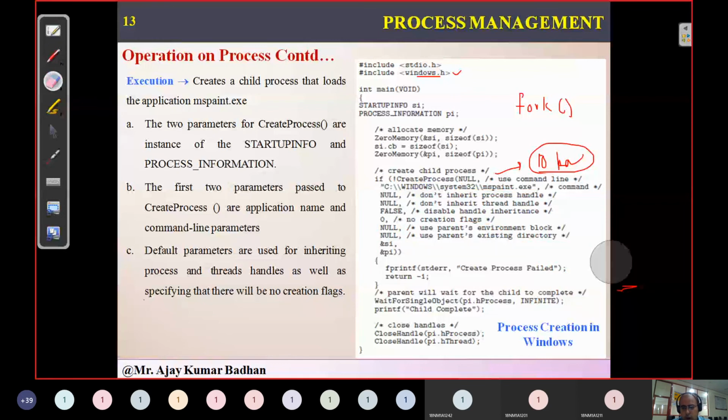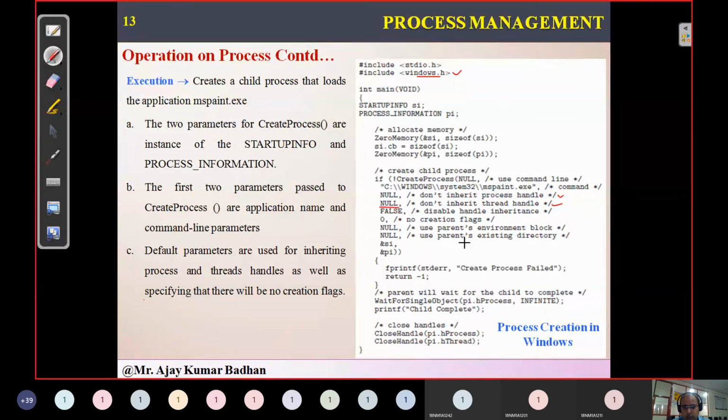In the comments, he has already provided details, and you can go through them. For example, inheriting the process handle and thread handle are used for handling threads. In the same way, for inheritance, if we are using inheritance concepts, we can call it true; if there is no inheritance, false. Are you creating any kind of flag? Is there a parent environment or a parent existing directory? That is represented here. This is the whole scenario, and this is how it is creating.